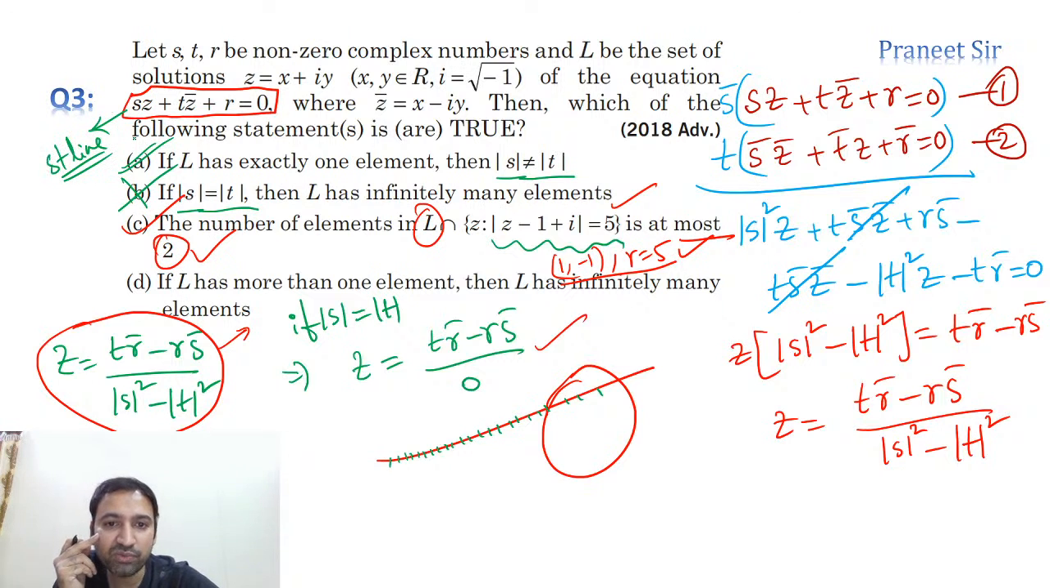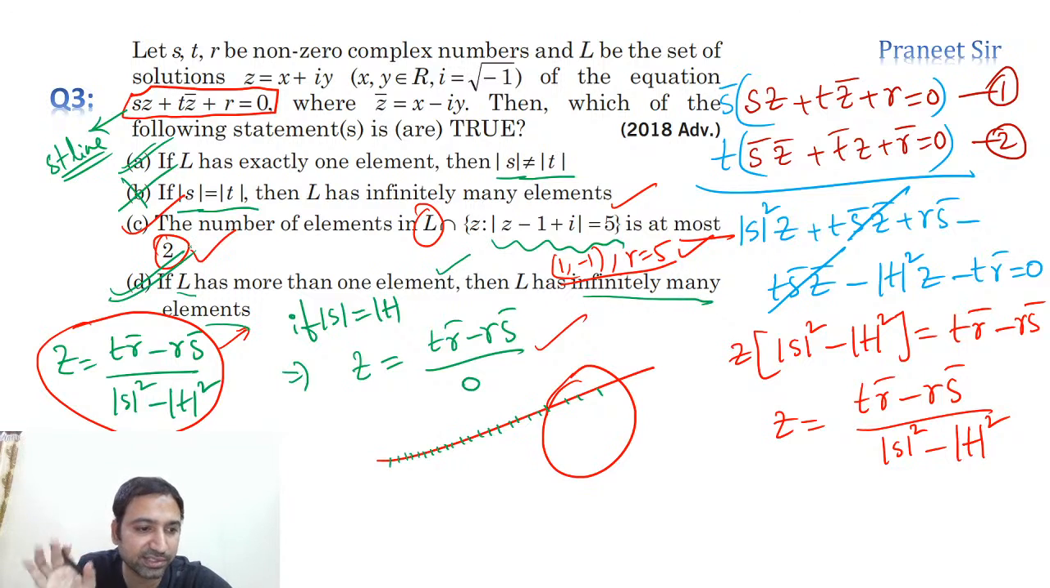Clear? So we can say that if the number of solutions is more than one, then definitely infinitely many solutions are there. Correct. Whatever he is saying, option D is also correct. Correct now?